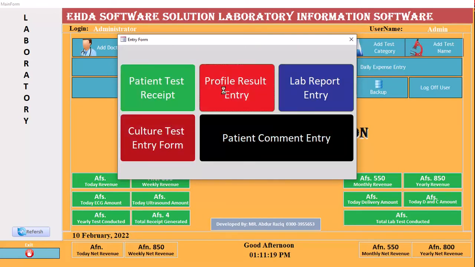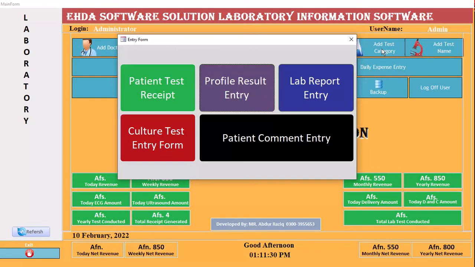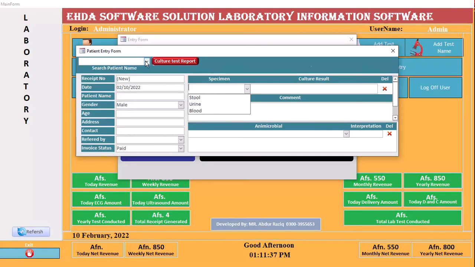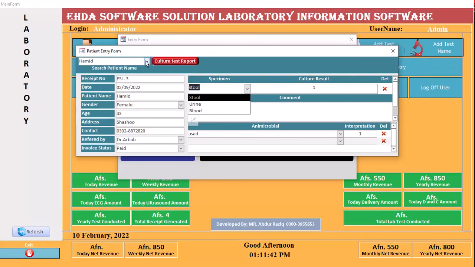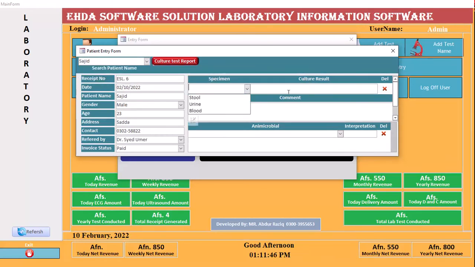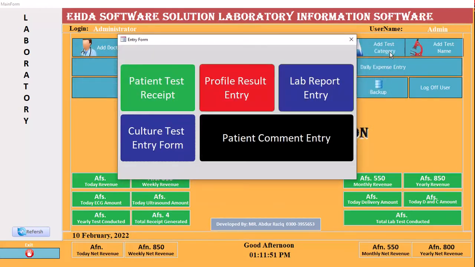Okay, look at this here, Sajid. Oh, look at this, Sajid is not present here because he is related to culture. If I go to culture, it will automatically show me Sajid etc. Anyone who belongs to culture will show here. Look at this, Sajid is here, Hamid is also here, and Sajid is also here. Okay, so this one is for culture, showing separately.